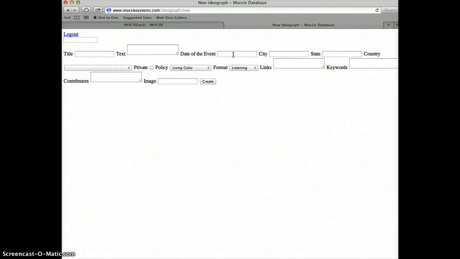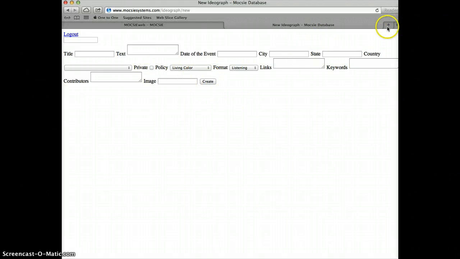The glitch that we have right now in the pre-alpha release of the software is that the hyperlink in this cell here doesn't transfer from this screen. It sometimes creates an error. So what I typically do is I put the title in, I put the abstract or text portion in, which is a brief summary, and then I just click on create.